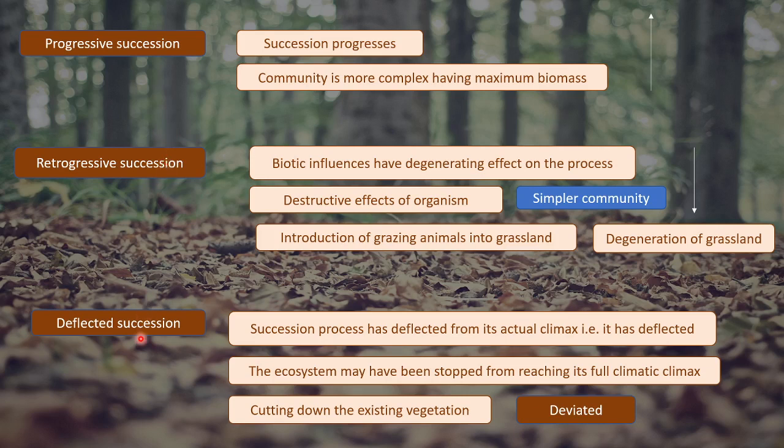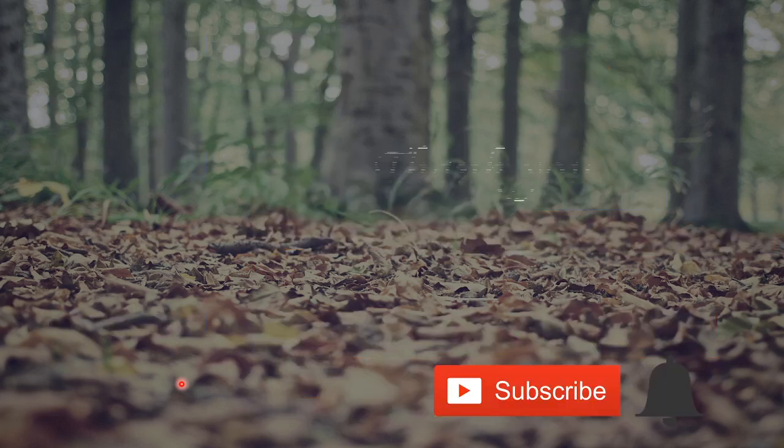So with this we come to the end of our lecture, where we have explained the process of ecological succession. That is it for now. I'll be back with the continuation of this topic. Till then, I hope all of you will clear your doubts regarding this lecture and learn this topic properly.